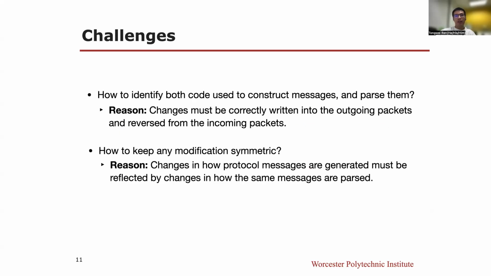To deploy diversity within network communication protocol applications, there are some challenges. The first challenge is how to identify both code used to construct messages and parse them. It's important that changes must be correctly written into the outgoing packets and reversed from the incoming packets. The second challenge is how to keep any modifications symmetric. In other words, we need to make sure changes in how protocol messages are generated must be reflected by changes in how the same messages are parsed.